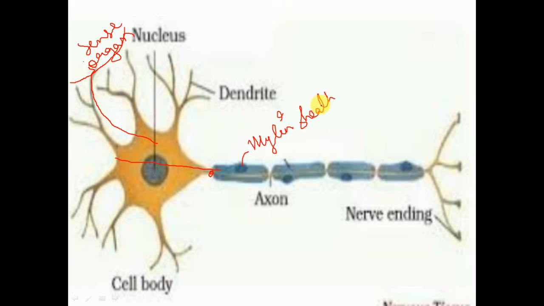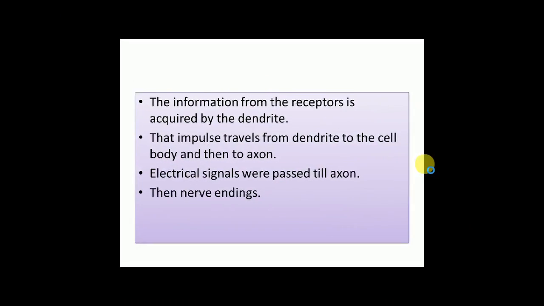The space between these sheaths is called the node of Ranvier. Now the impulse is transmitted in a jumping manner, and then finally it reaches the nerve ending. So this is the basic flow of an impulse inside a nerve.